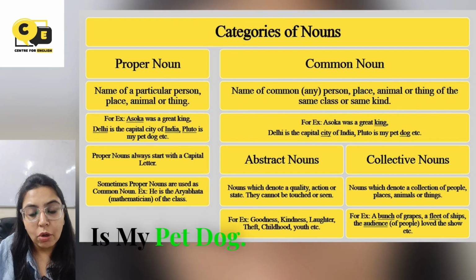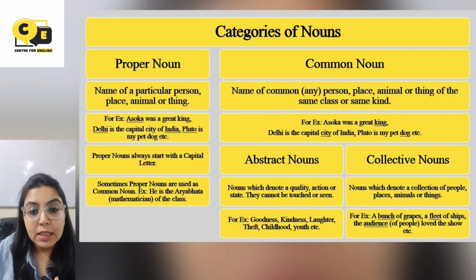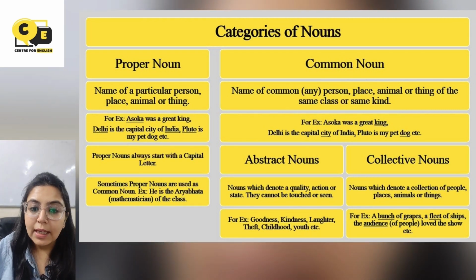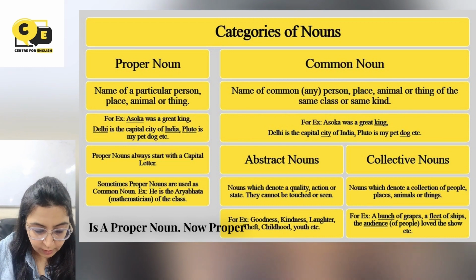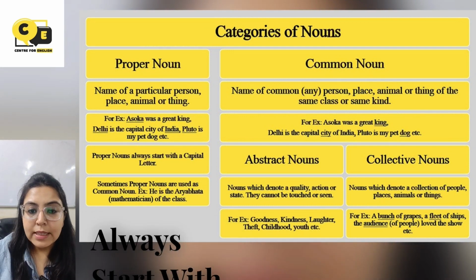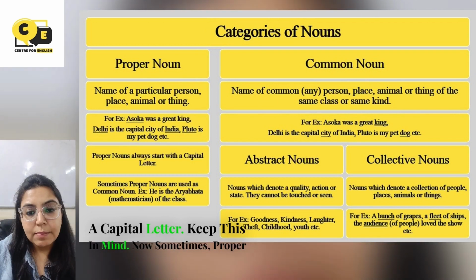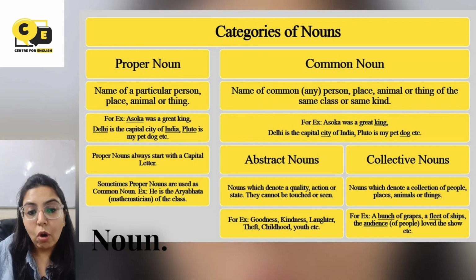Pluto is my pet dog. Now my pet dog's name is Pluto. So here the name of the dog, that is Pluto, is a proper noun. Now proper nouns always start with a capital letter. Keep this in mind. Now sometimes a proper noun can be used as a common noun.